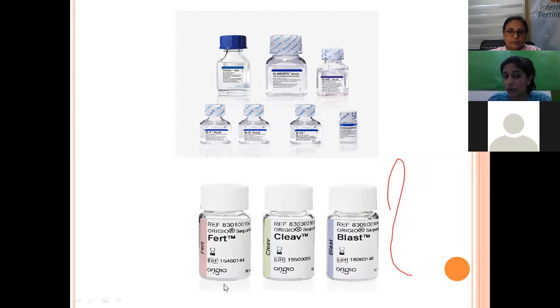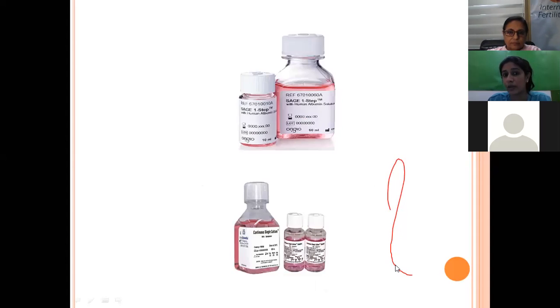Similarly, I have shown the media from the company Origio, which has a FERT media, a cleavage media which is pre-compaction, and a blast media which is post-compaction. Next is an example of one-step media from Sage company, where all the components are in this single media, and it depends upon the embryologist whether they change the media in between or not. Usually it is better not to change the media and leave the dish as such from day 0 to day 5.